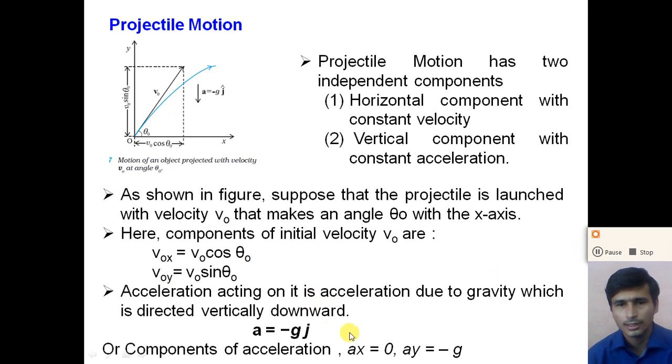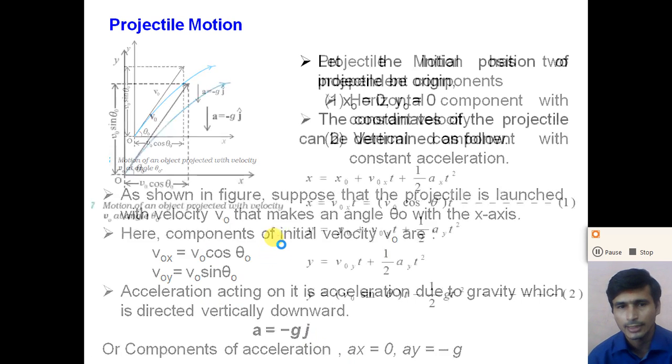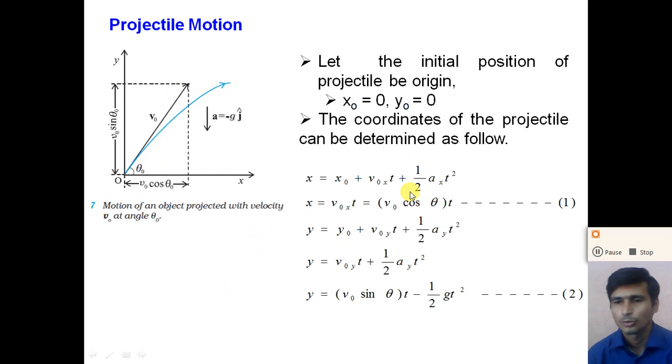So we can say that the horizontal component of the velocity remains constant with time. So dear student, understand the component of the initial velocity of the projectile and the component of the acceleration of the projectile. Now let us discuss how we can find the x coordinate of the projectile at any time, the y coordinate of the projectile at any time, and then the velocity of the projectile at a different time.